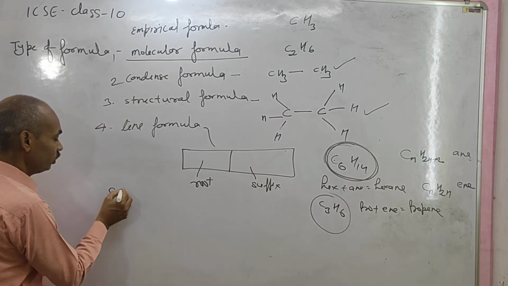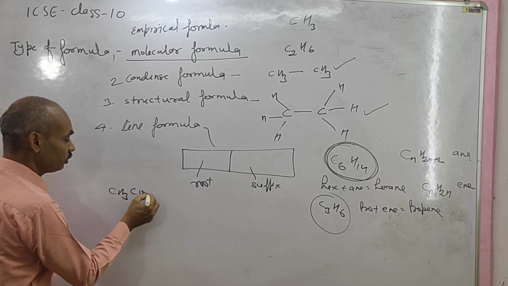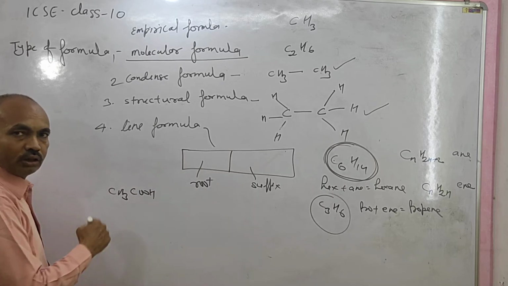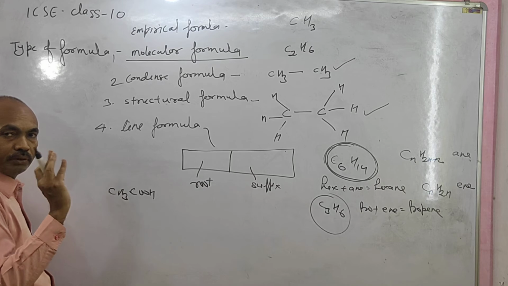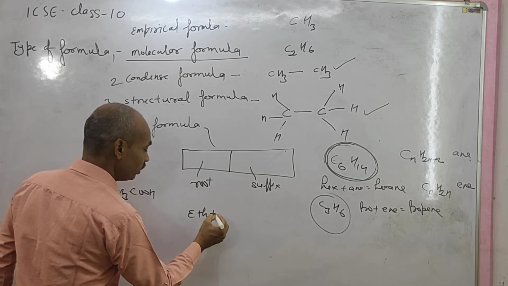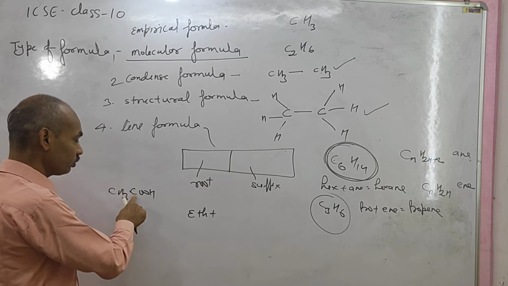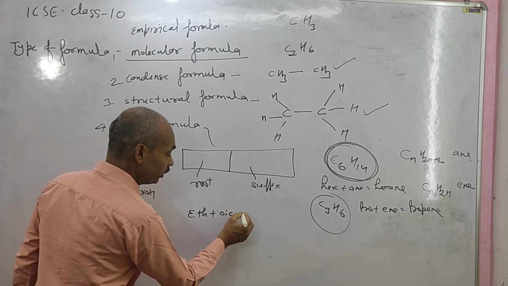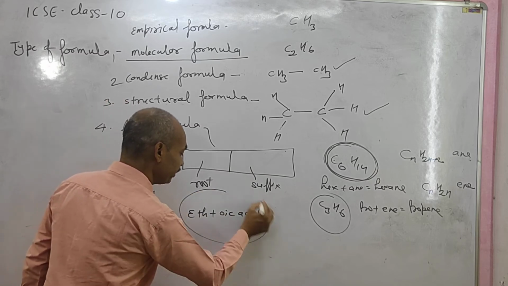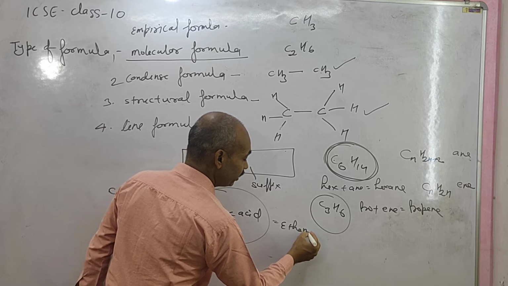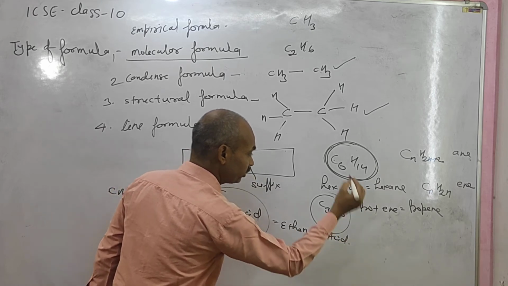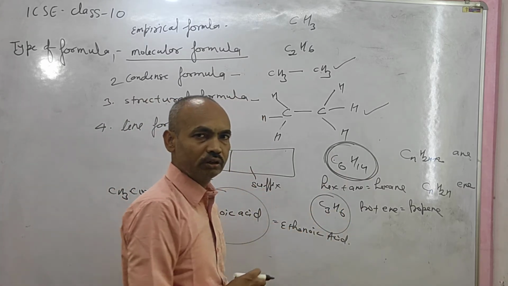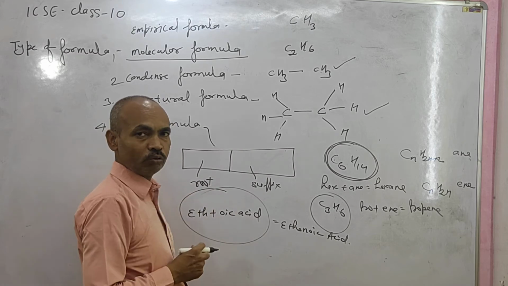If there is CH3COOH, then the number of carbon atoms is 2, which makes eth, and the suffix is COOH, oic acid. So it is known as ethanoic acid. You can write the name of all organic compounds this way, and the naming of these organic compounds is very easy.